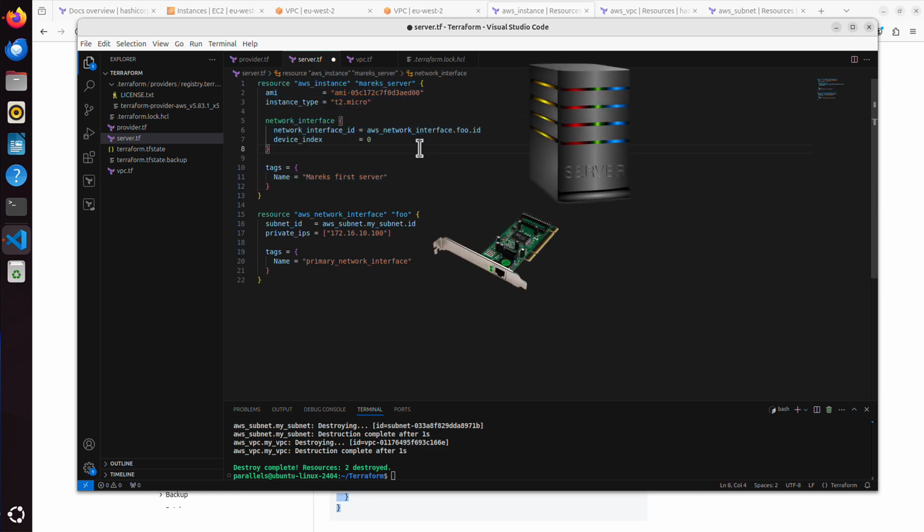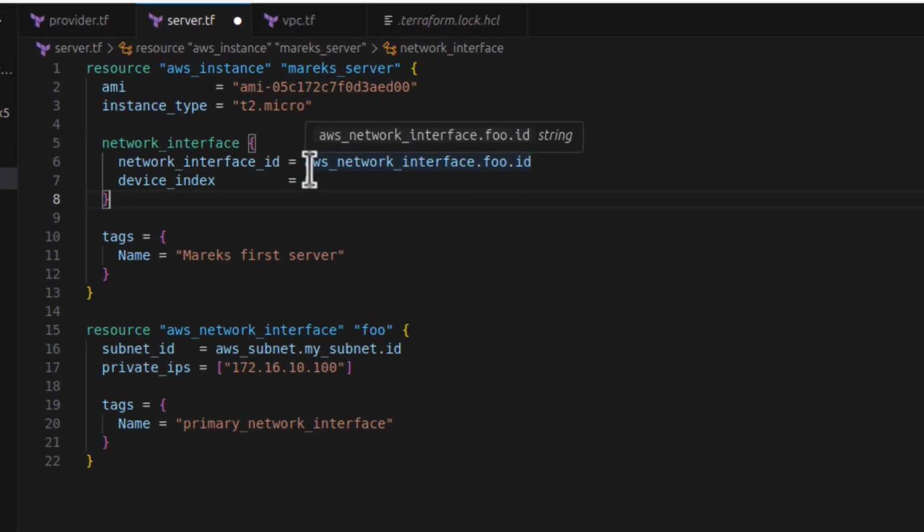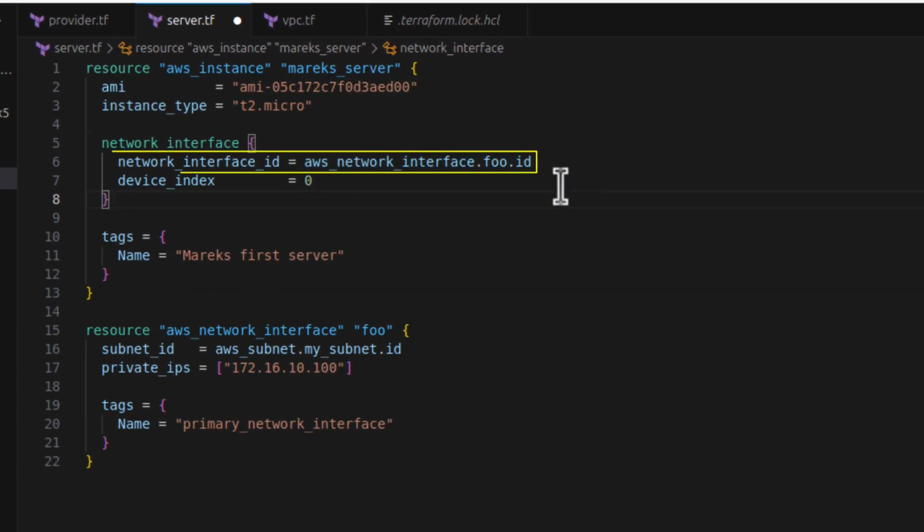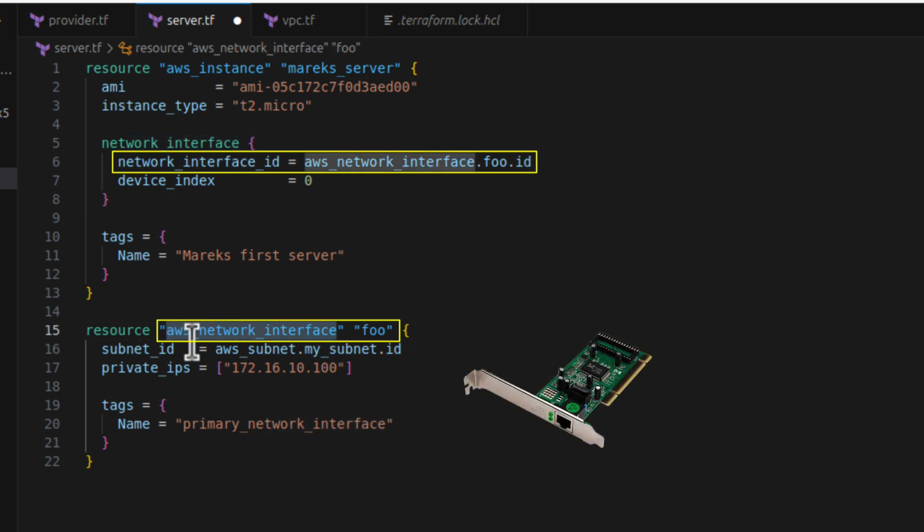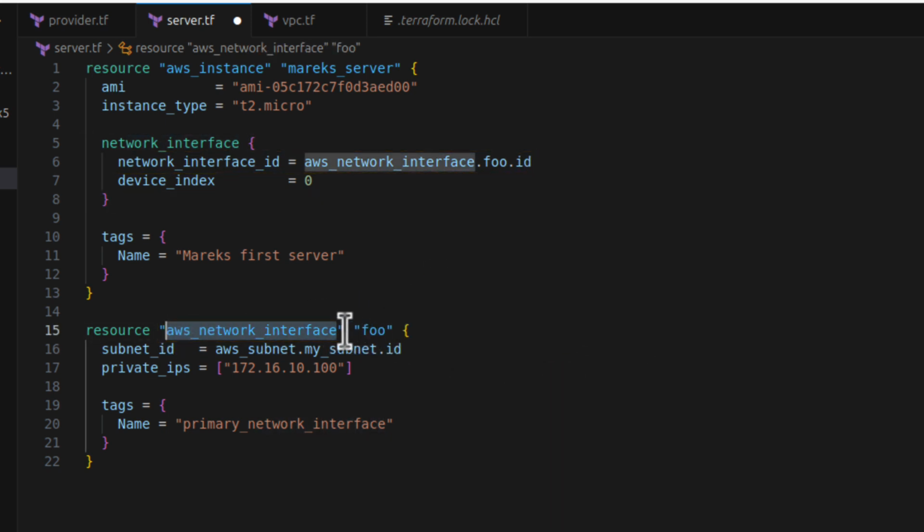And this network interface again has that dependency that Terraform has to resolve, because the network interface ID is aws_network_interface.foo.id. What that means is that Terraform has to create this resource first. And notice, when I highlight this portion, VS Code also highlights that portion. It knows, that extension we installed for Terraform, it knows these two are related. The same, if I highlight this foo, these are those dependencies, yes?